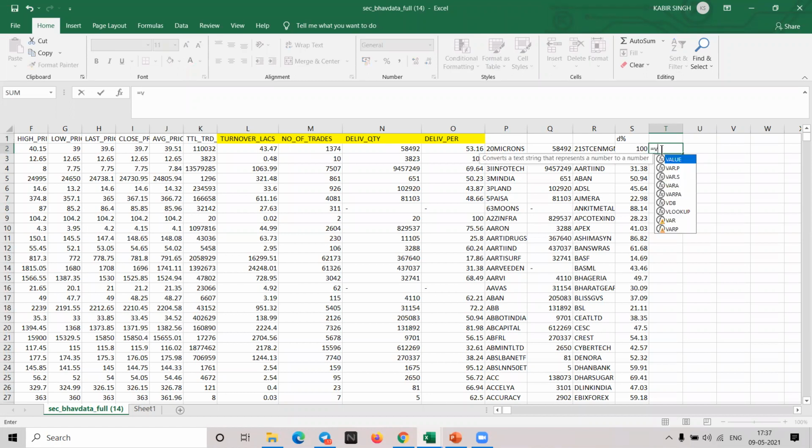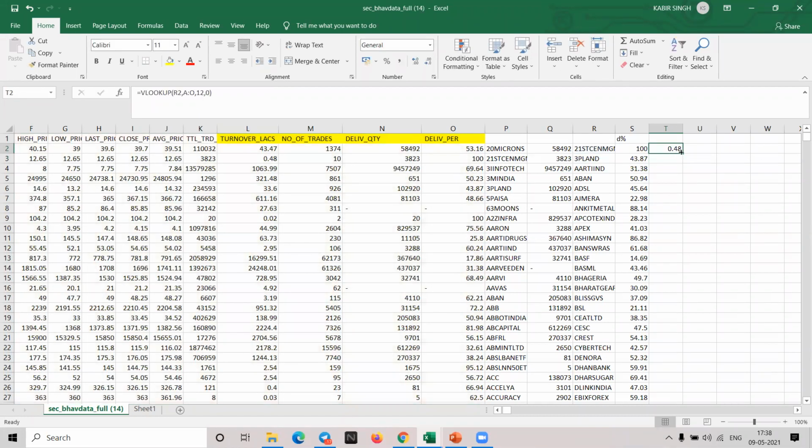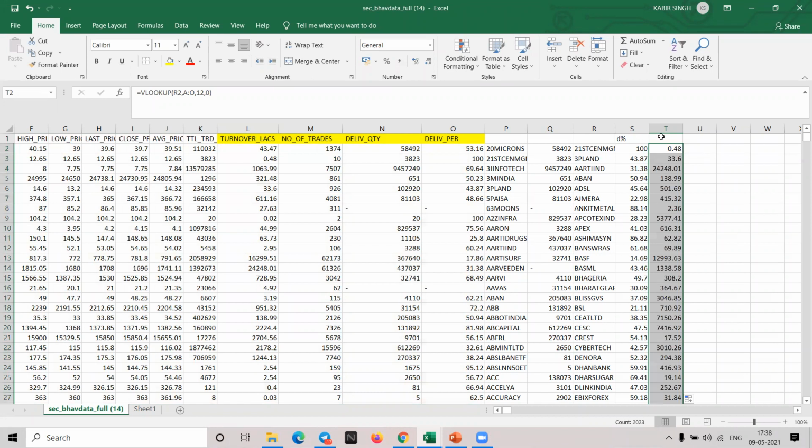Again same formula. We look up this to be searched. Where it should be searched? It should be searched from A to O range, and it should return me the turnover lakh, which is the 12th column. L from A to L, it is 12. Okay. Otherwise, it should give me 0. So this is it. So like that, you got the list. So you got the stock, you got the delivery percentage. You have to simply copy it now.